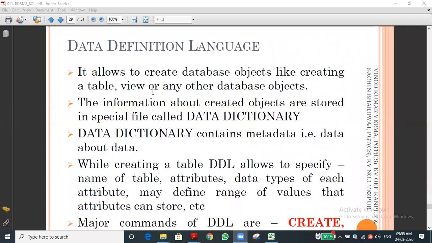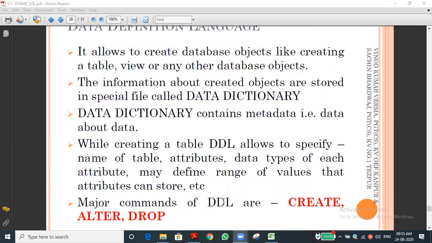Data definition language: you can see the major commands in it. Create a table, create a database. Alter means we are making a change over the entire thing, not manipulation. Here alter means altering the entire table name or database name. Drop means delete the entire table or entire database.